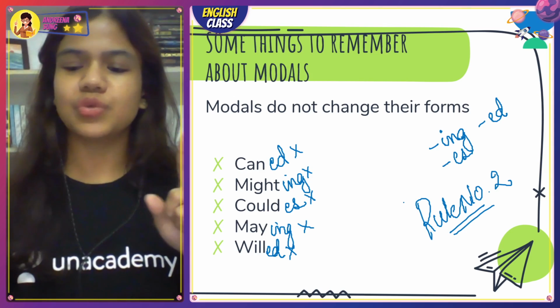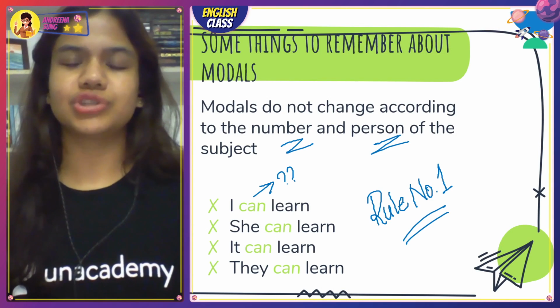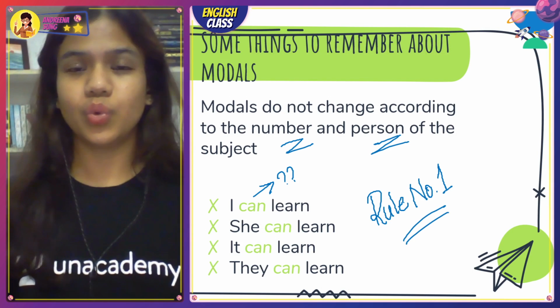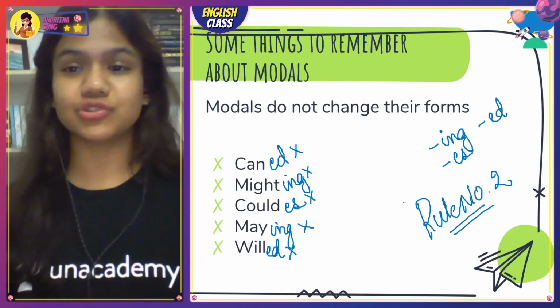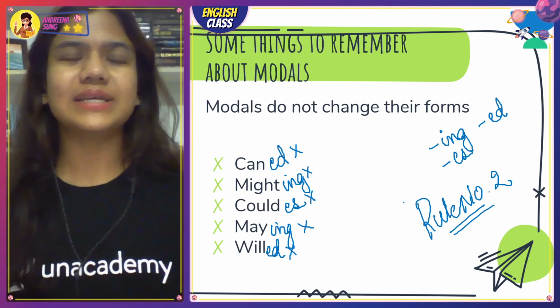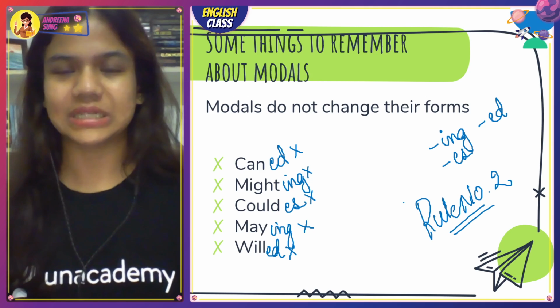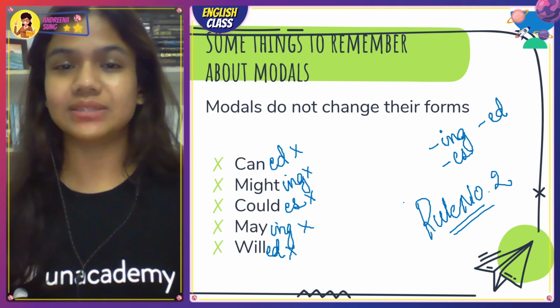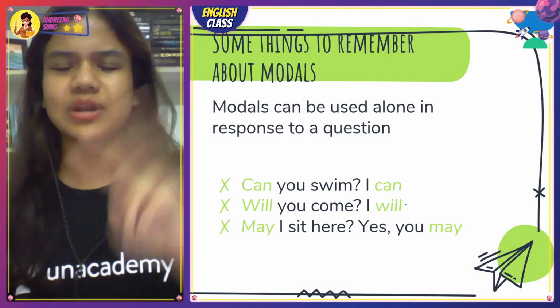Cool. So rule number 1, quick recap. Rule number 1 says that modals don't change according to the number and the person of the subject. And the second rule that we learned, it doesn't change its form. It is a very independent person. It doesn't change for anybody, right? So no ing, no es, and no ed.